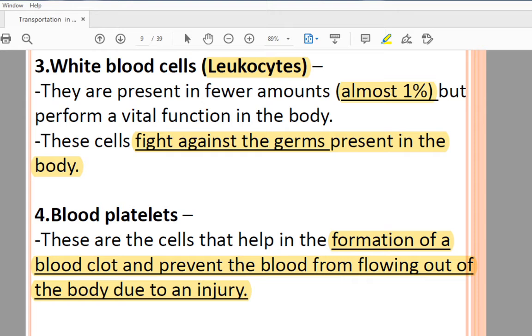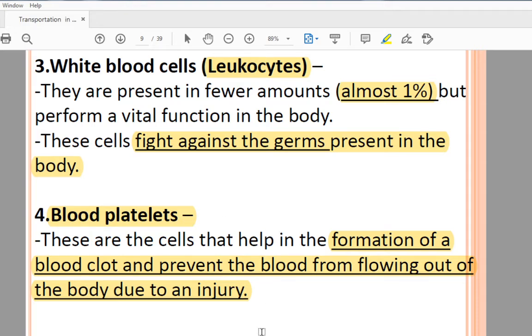We have learned about blood clotting. So blood clotting is because of whom? Because of the blood platelets. The blood platelets are smaller than RBC and they help the blood to clot whenever there is a wound on the body. Means the platelets block the flow of the blood and prevent blood loss.